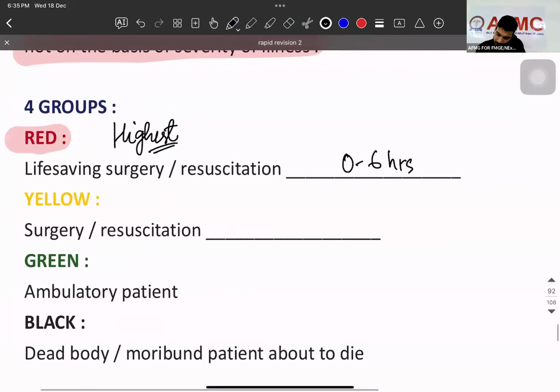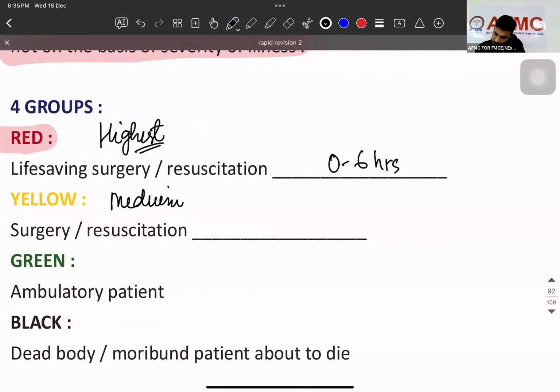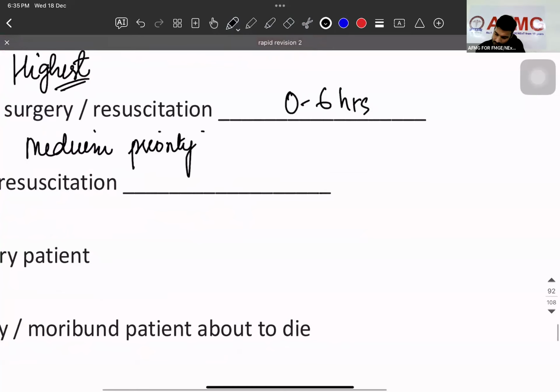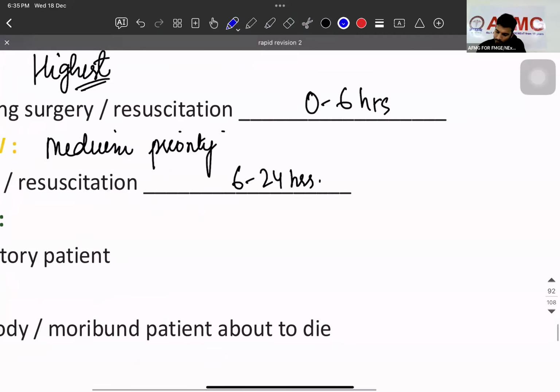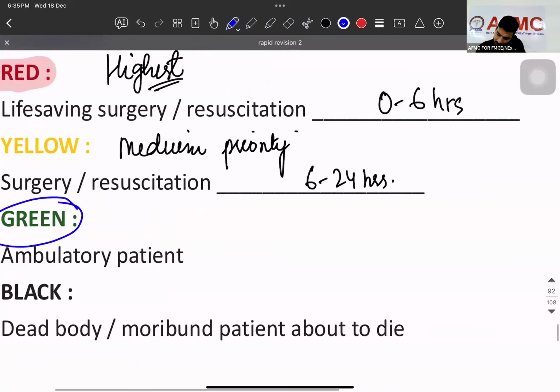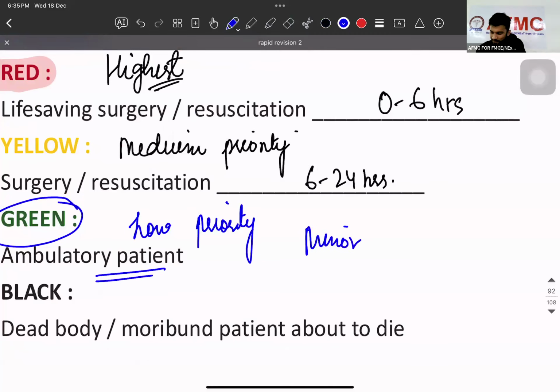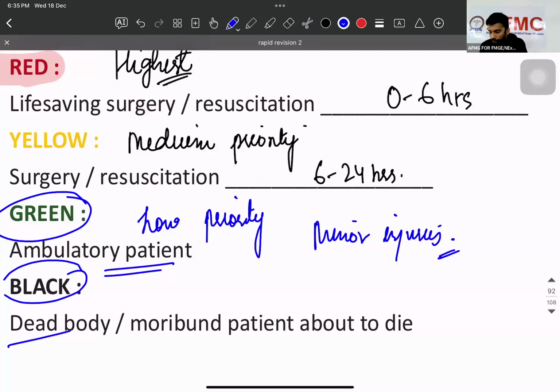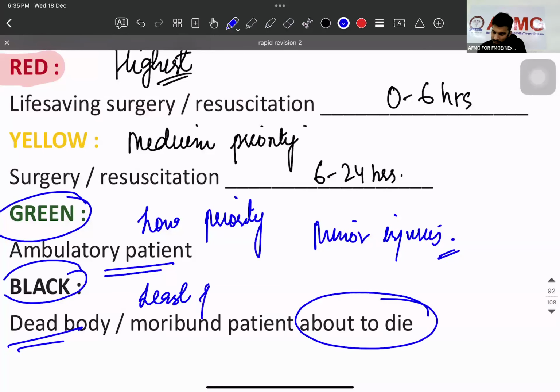After that, yellow, given which priority? Medium priority. Okay, they need a surgery within how many hours? 6 to 24 hours. Then green. Low priority. Ambulatory patients. They are having which injuries? हाँ, सब ठीक हो जाएगा. Minor injuries. And then black. Dead or about to die. They are being given least priority.